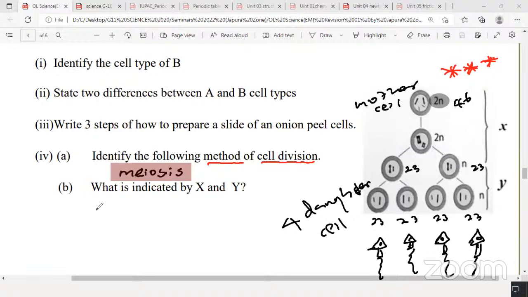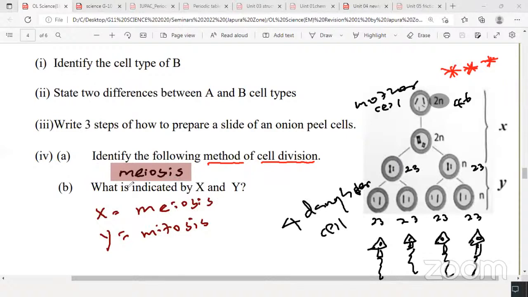And indicate what is X and Y. X is the first division, Y will be the second division. What is X here? Meiosis, for division 1. And this Y will be mitosis. It begins with meiosis and ends up with mitosis. In the first division, the number of chromosomes becomes half. That's why we call it meiosis. But anyway, overall, this method is called meiosis, because the number of chromosomes becomes half.